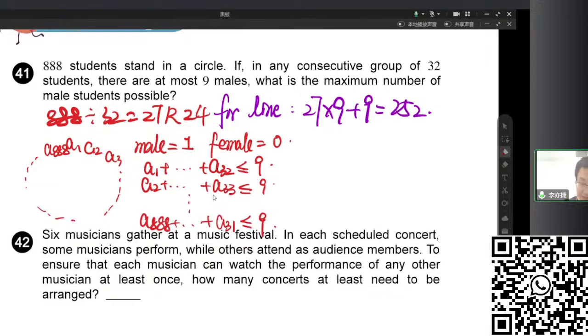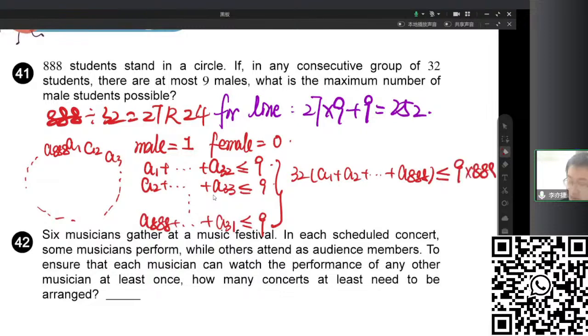Then we add them together. We should notice that we're adding all the 32-person groups together. Each number belongs to 32 different consecutive groups, so each number is counted 32 times. So the overall sum is 32 times the sum of all numbers, and this should be no greater than 9 times 888.